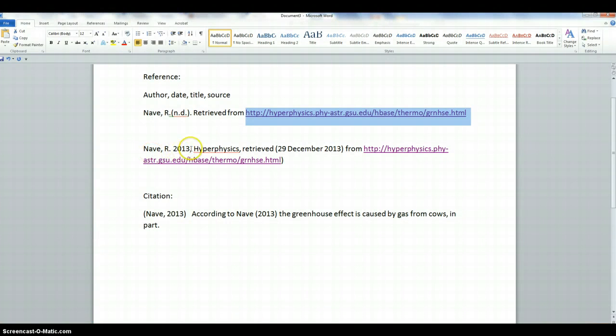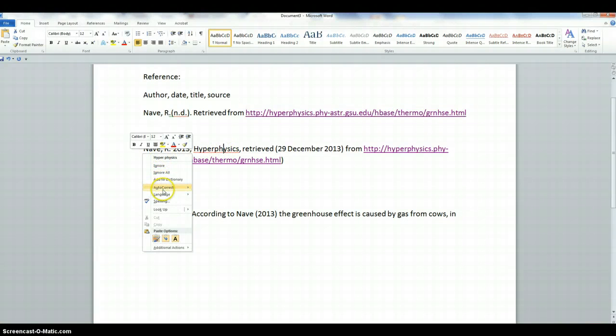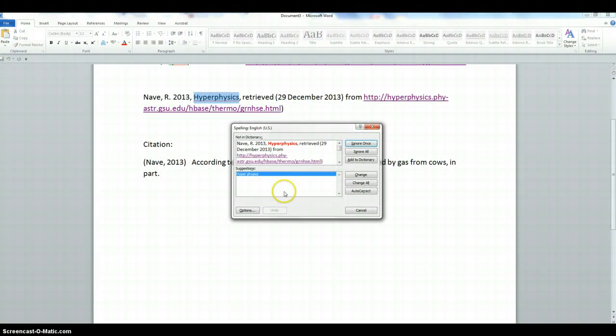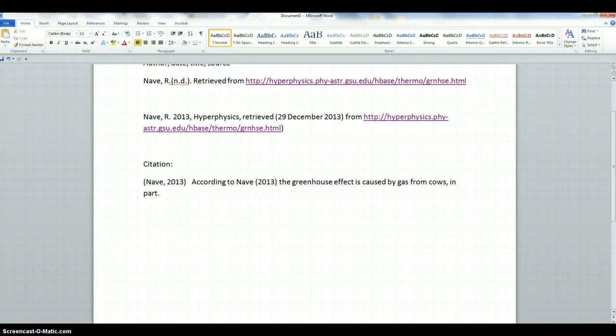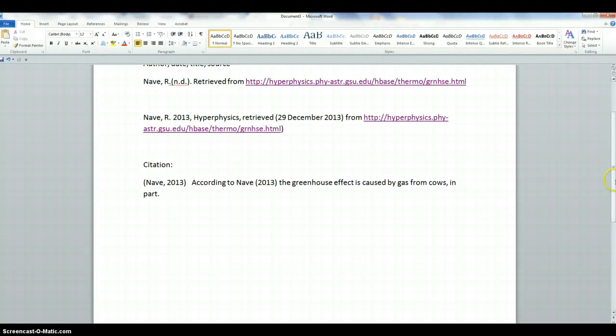Okay, so we've put the year in, 2013. Hyperphysics is the title. I'm going to get rid of this spelling thing. It bothers me just to have that underlined. Okay. And we retrieved it today from this website. And this website shows us the page that we are actually referencing and citing in our text. To do the citation again, Nave, 2013, or according to Nave. So there's a difference between the references and the citations, okay?